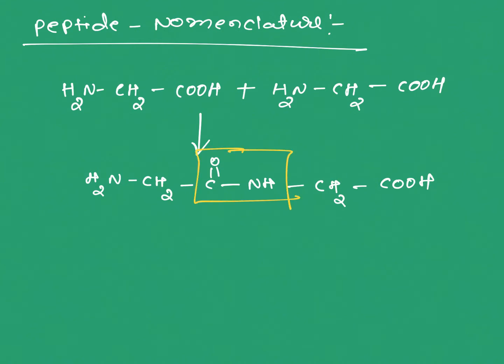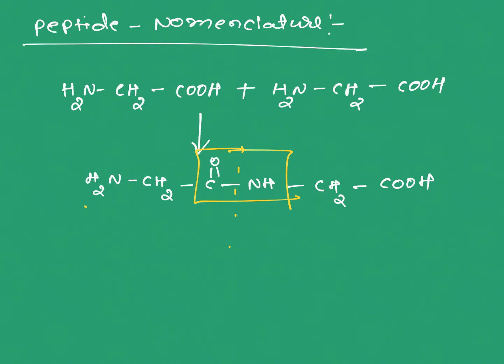And here is the peptide bond. Now when we are writing a nomenclature, how do we have to write? Either structure or nomenclature. If you look here, this is the peptide bond formation, and on the right side and left side, both are identical amino acids.